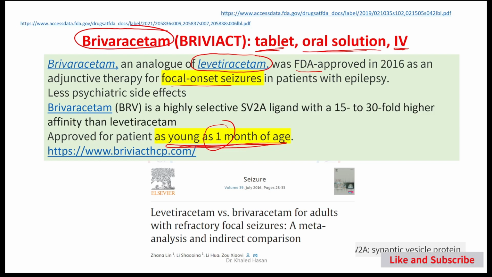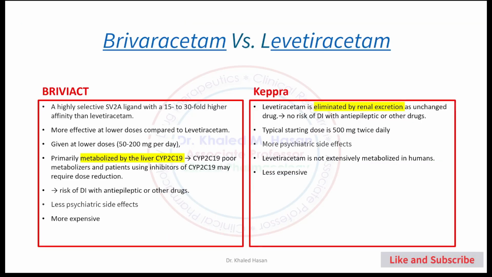That's great. Any advantages of brivaracetam compared with Levetiracetam? Yes. Number one, Keppra, Levetiracetam, is less expensive. Briviact, or brivaracetam, is more expensive. What else?